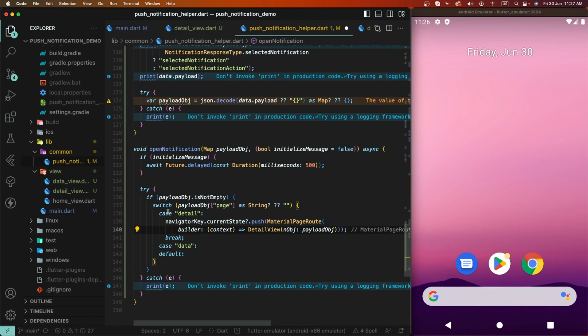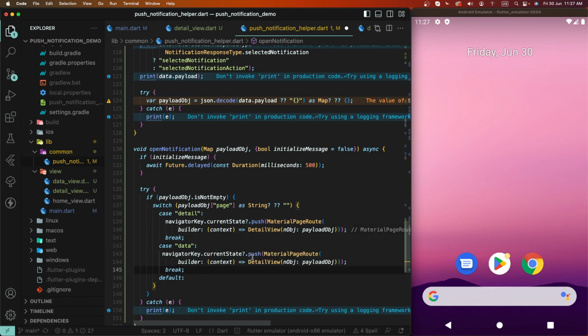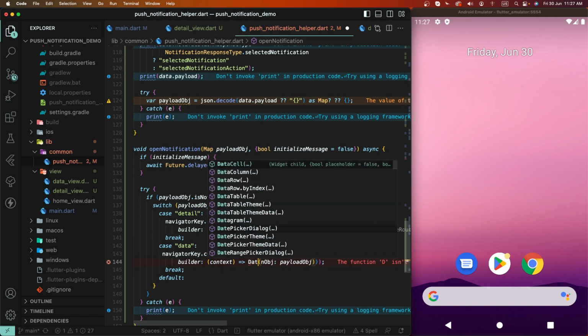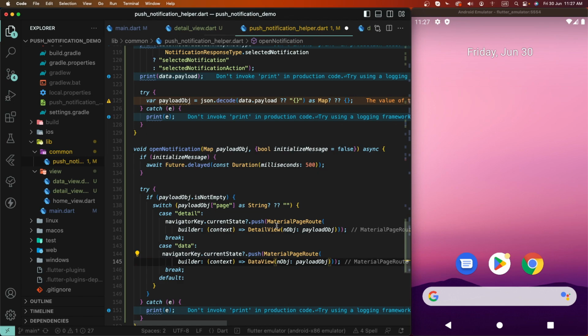Now this format done. Now we need to copy this and need to put here this value, and we need to change here the data view. Okay, now save, and we need to configure these functions.